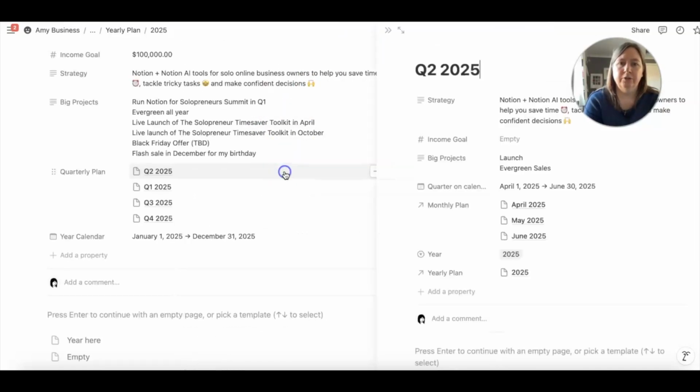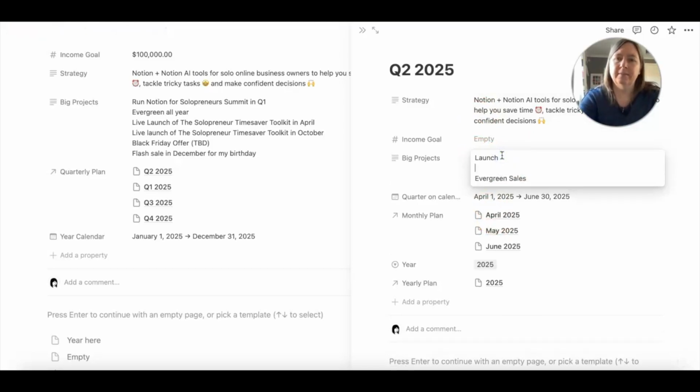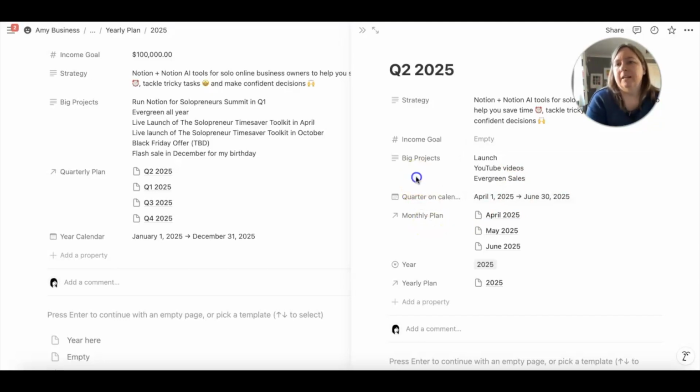So if I go into Q2, these are in the wrong order, I'm going to have to fix that. You can see my focus there is going to be to do a launch because I'll have done my summit and evergreen sales. So my main focus, other than the things that I'm going to be doing all year long, is my launch.